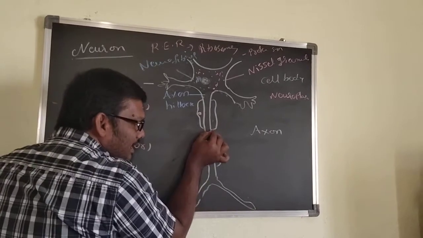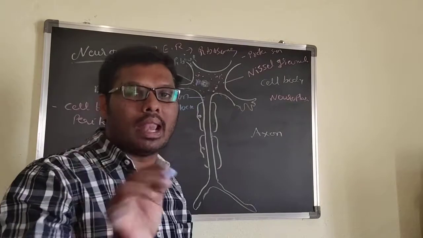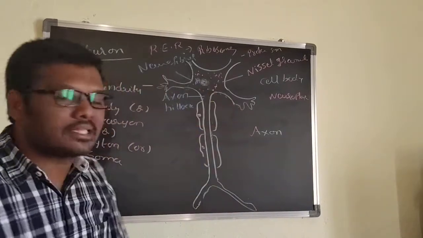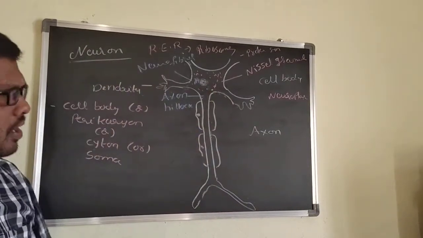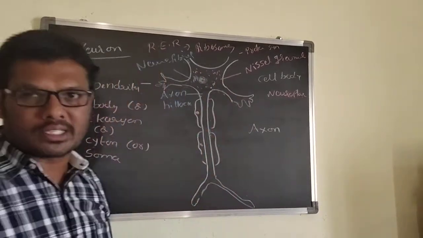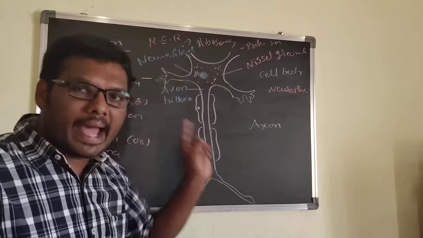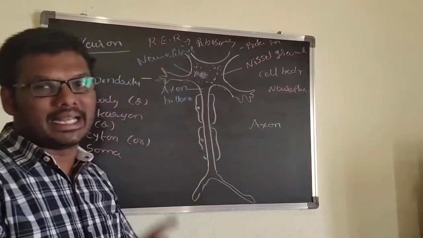Now, this is an axon. This axon is covered by a membrane. That membrane is called the axolemma. And it has a plasm that is called the axoplasm. What is the difference between the neuroplasm and axoplasm? In neuroplasm Nissl granules are present. In axoplasm there are no Nissl granules.